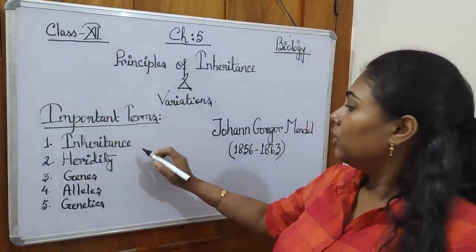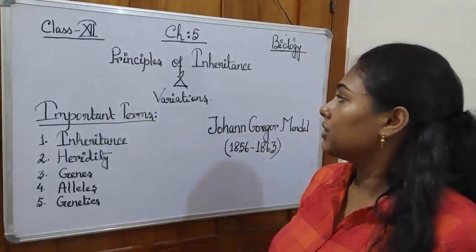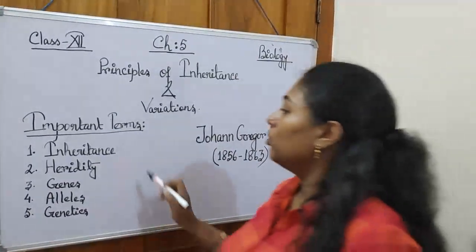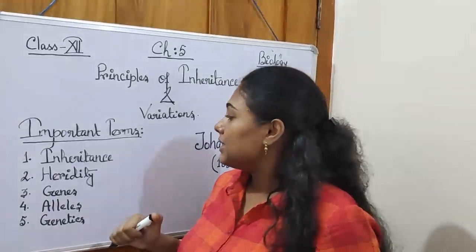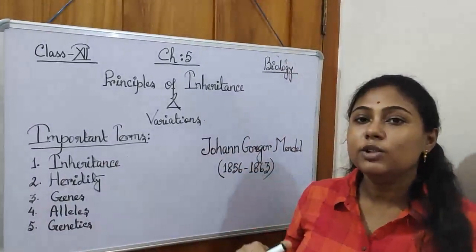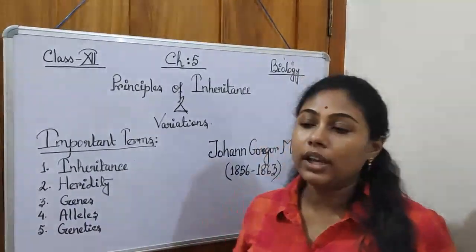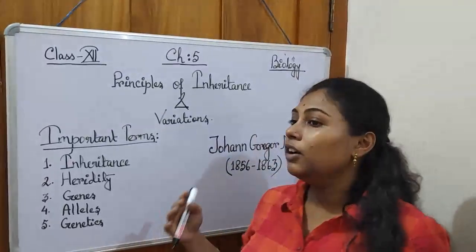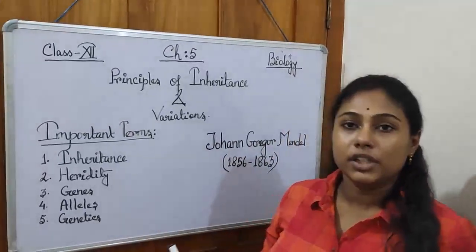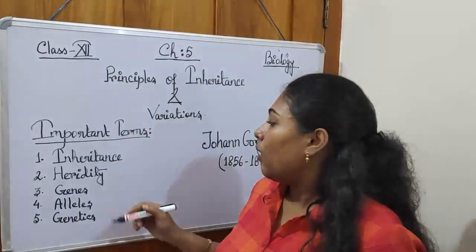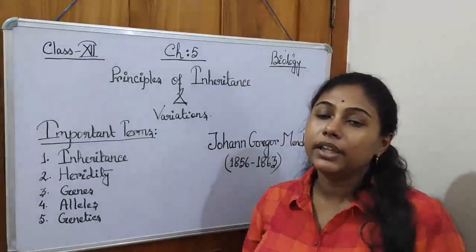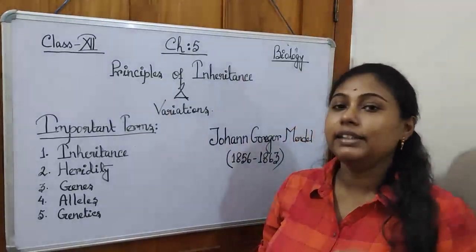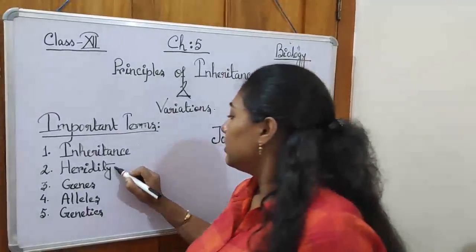First of all is inheritance. So we have to know what inheritance is. Inheritance basically means to inherit something from the parental progeny. Now the process by which you inherit something from your parents is known as heredity.